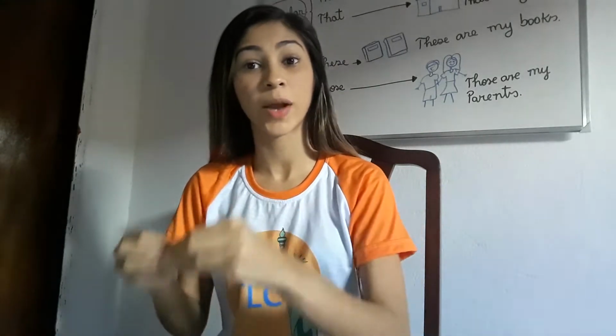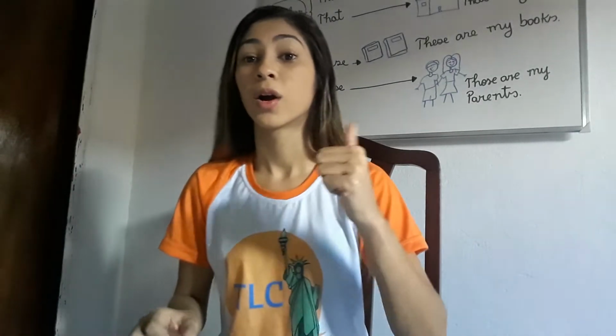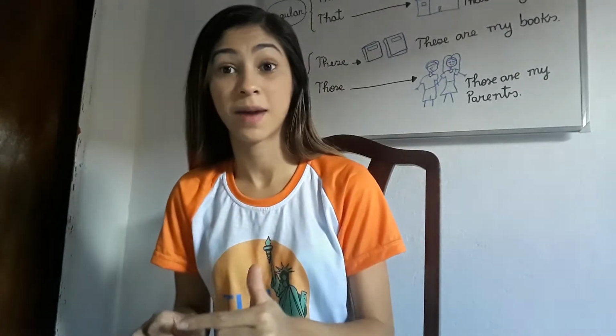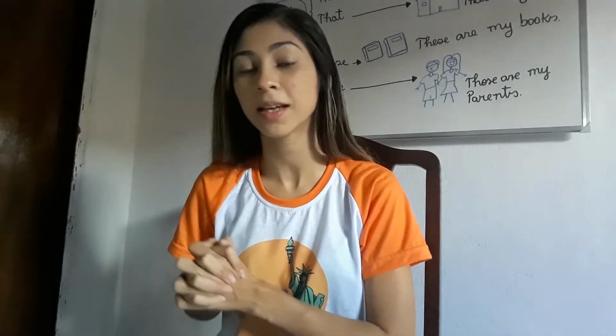Parents are father and mother, and grandparents are grandfather or grandmother. And they can be called grandma, vovó, or grandpa, vovô. In your book, you have all the ways to say the name of grandparents. There are a lot of them, okay?